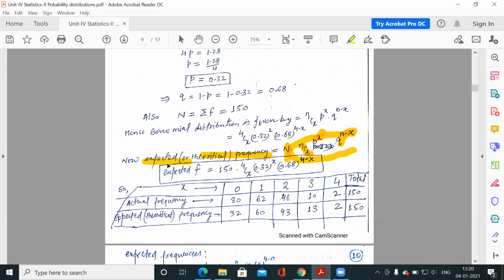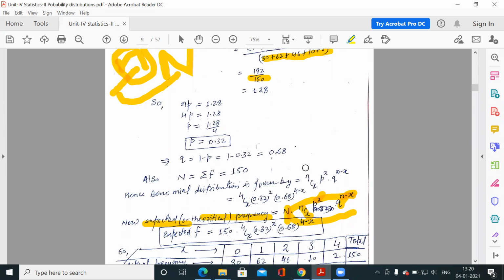Clear? Expected or theoretical frequency is equal to capital N into P(x), and this is your P(x) for the binomial distribution. So nCx p to the power x q to the power n minus x is your P(x). When you multiply the probability by the total number of trials, you will get the expected frequency for that distribution.